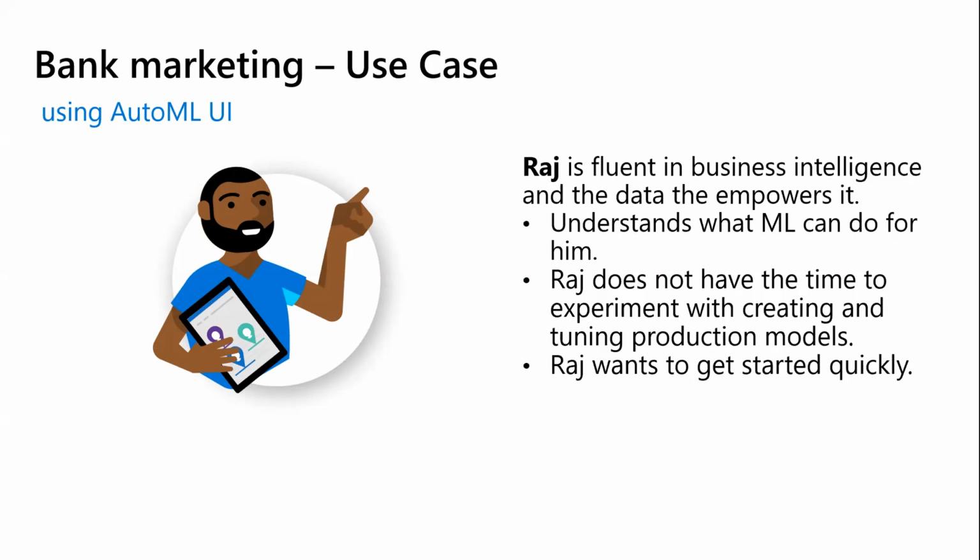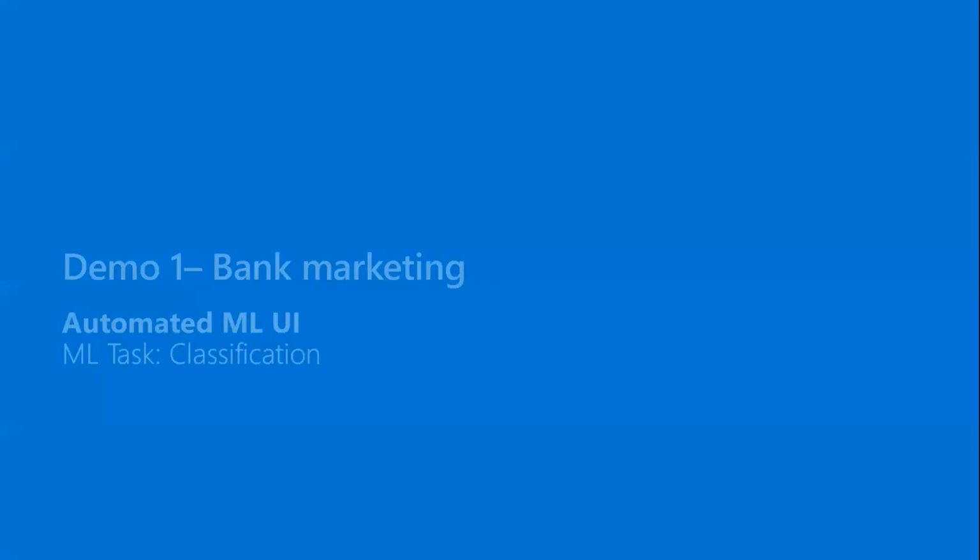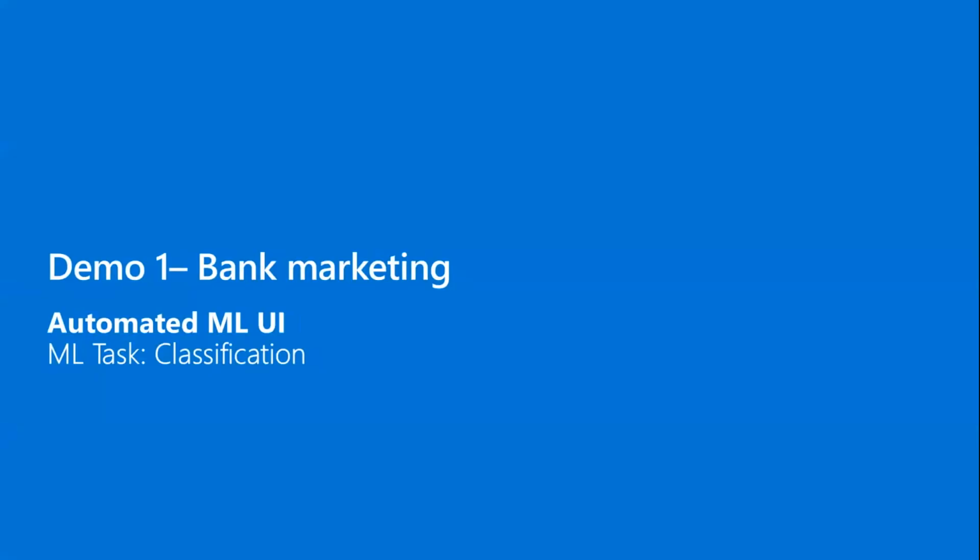And for this example, I'm going to use the bank marketing data set. This data is related to the direct marketing campaigns of a Portuguese bank institution. And the whole idea here is we're going to predict if a client will get a term deposit or not. So yes or no. So this is a classification example. I'm going to go ahead and switch over to my demo screen.